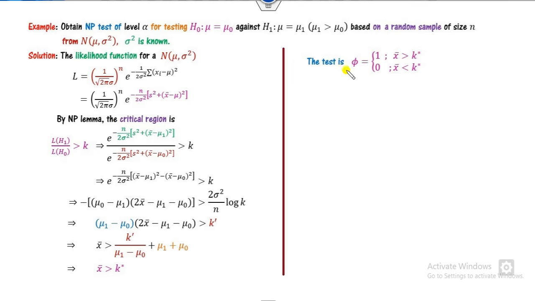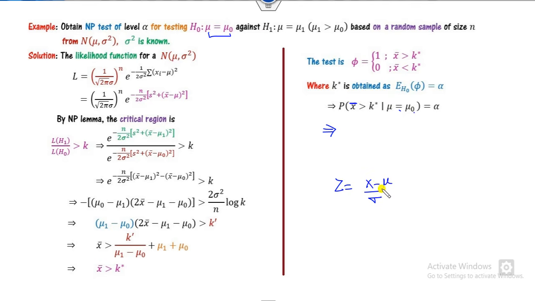Therefore my most powerful test will be here. We can define the value of k star by using this condition. What is H0? Mu is this one. How can you solve this normal distribution? We have to convert into x here. What is x bar? We all know x bar will follow the normal distribution with variance sigma square by n. Here we are talking about H0, so this is my mu0. I can subtract mu0 on both sides and divide by the standard deviation, that is, sigma square by n under the root. What is that? How can you solve that?